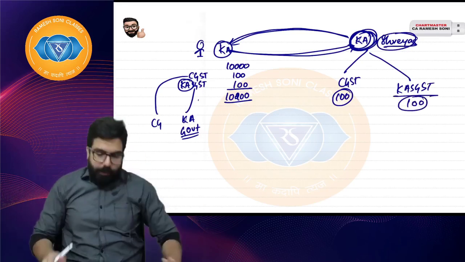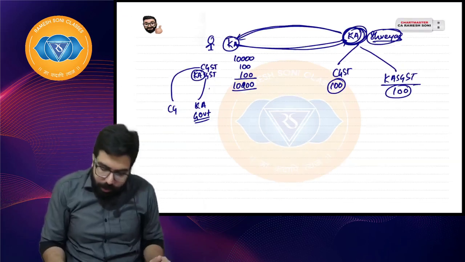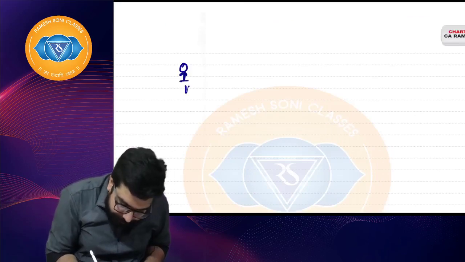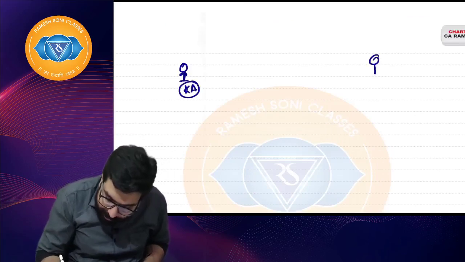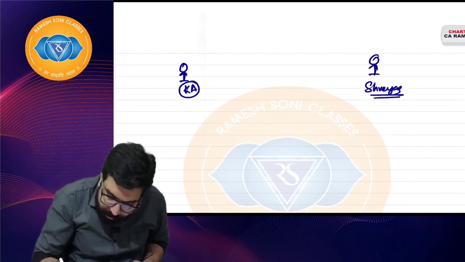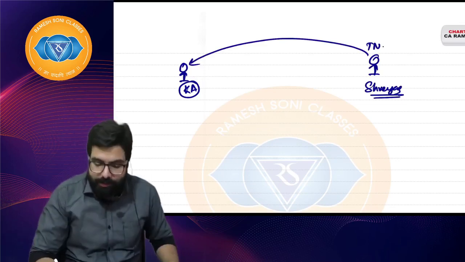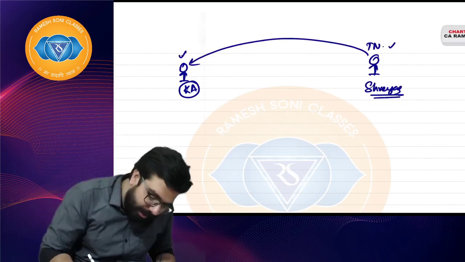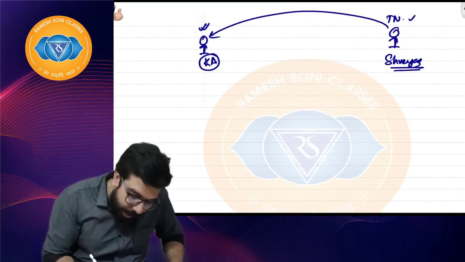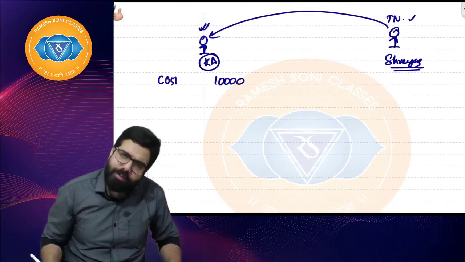Problem will come when Shreyas is from Tamil Nadu. I will twist the example: supposing I am in the state of Karnataka, and there is Shreyas, who is from the state of Tamil Nadu. Shreyas from Tamil Nadu came to Karnataka. Shreyas is registered in Tamil Nadu. I am registered in Karnataka. Shreyas came to Karnataka, and I sold the goods. The cost of my goods, supposing with profit, I sold for 10,000.